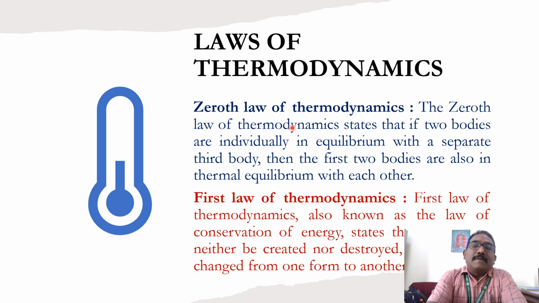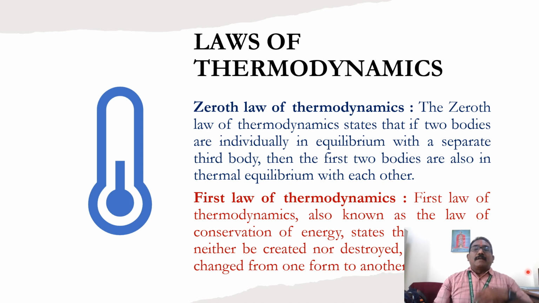Consider three persons A, B, C. A and B are from the same place, and B and C are from the same place, so all three are in our class. This is an example for the zeroth law of thermodynamics.